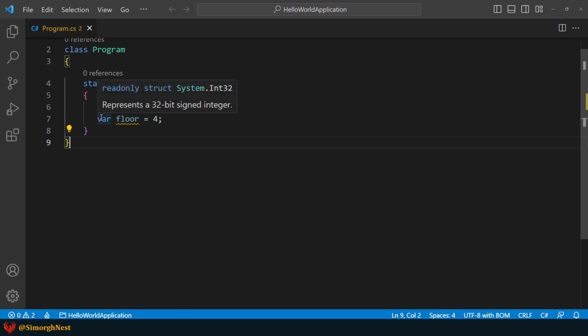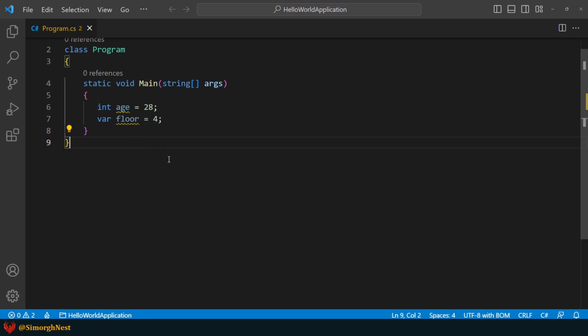In this example, the compiler checks the initial value of the variable, and since its value is a number, it determines the type of the variable as an int. In other words, the C# compiler detects the data type based on the value we give to a variable.